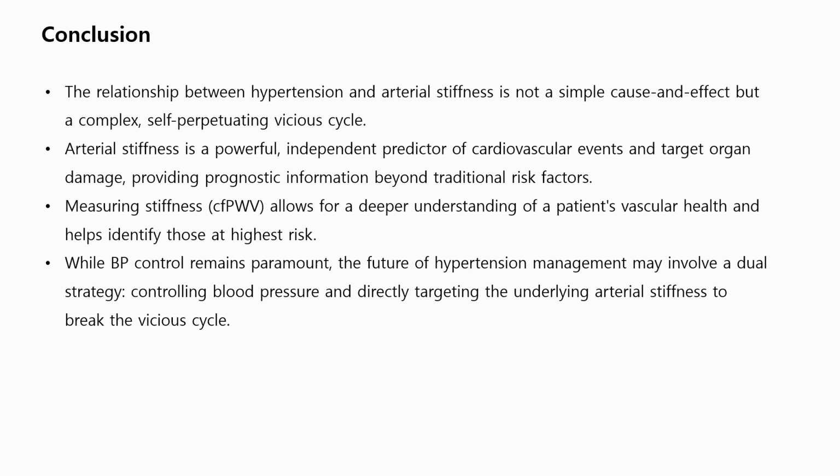To conclude, hypertension and arterial stiffness form a vicious, mutually reinforcing cycle. Measuring arterial stiffness with tools like pulse wave velocity gives us a crucial insight into vascular health and enables early intervention. Moving forward, a dual therapy approach, controlling blood pressure and directly targeting arterial stiffness, may be essential to truly reduce cardiovascular risk and break this vicious cycle.